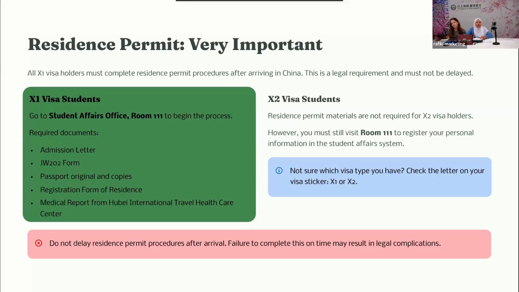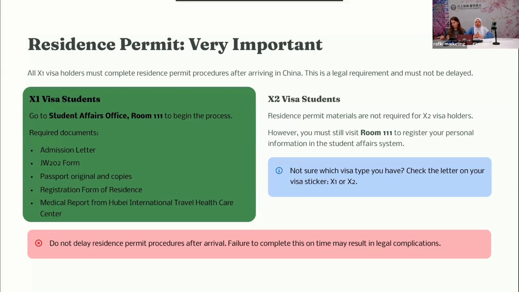So what do I need to have during this process: admission letter, GW form, passport, originals and copies, registration form of residence, and medical report from the Hubei International Travel Healthcare Center. For X2 visa students, these materials are not required, but you still have to visit room 111 to register your personal information in the student affairs system.